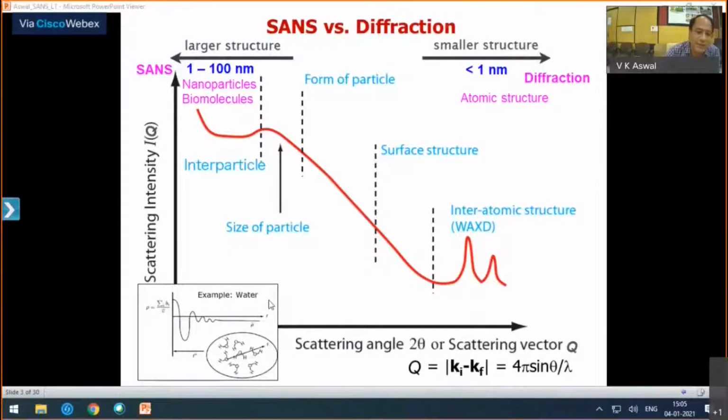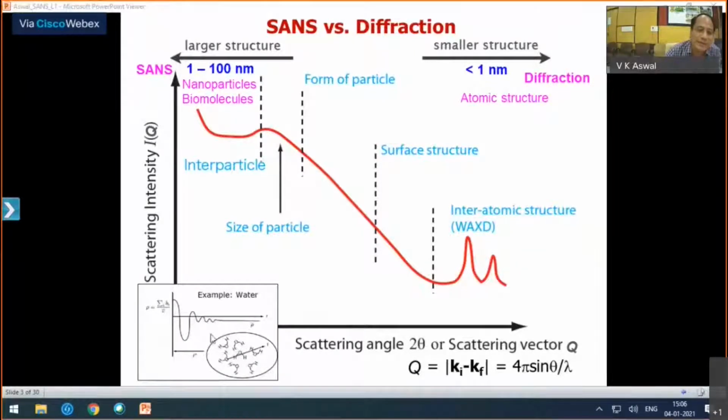And then what is different in the case of small angle neutron scattering, in the Q range of interest or your length scale of interest, you are not looking at atomic structure. So if you have to look at H2O in the case of small angle neutron scattering, it will not be seen as 2 hydrogen and 1 oxygen, but as one molecule.